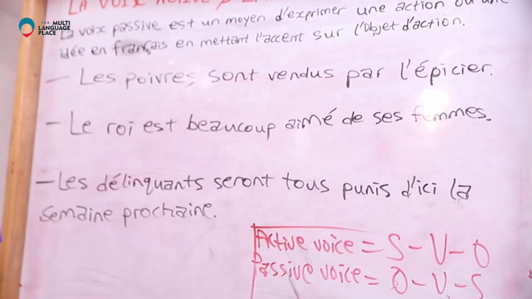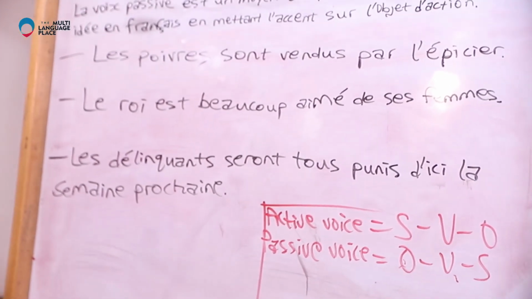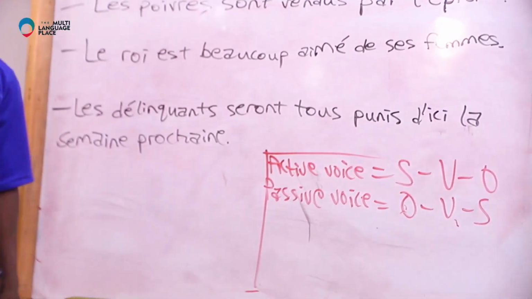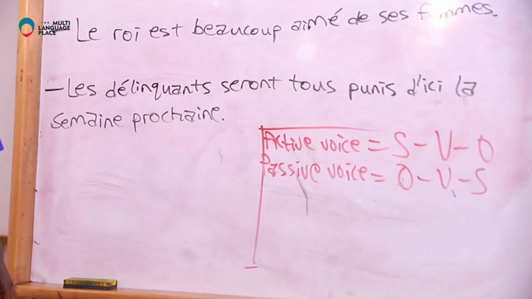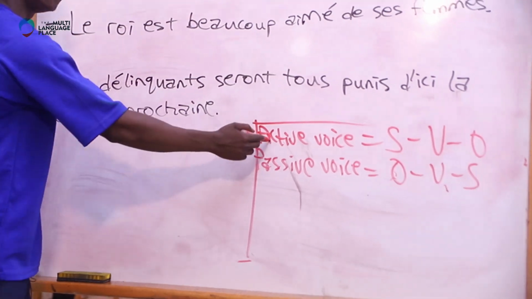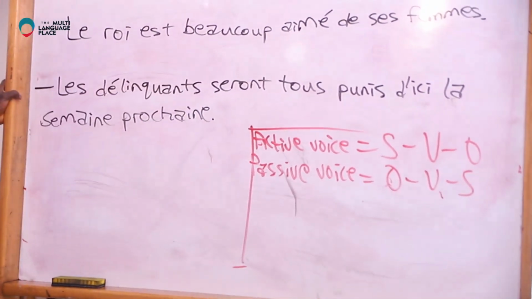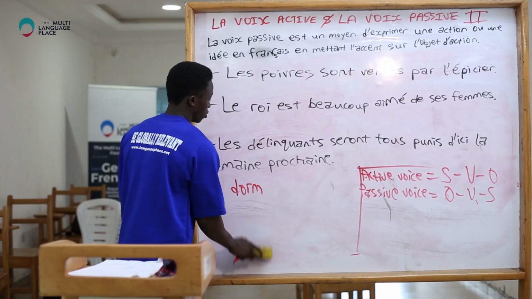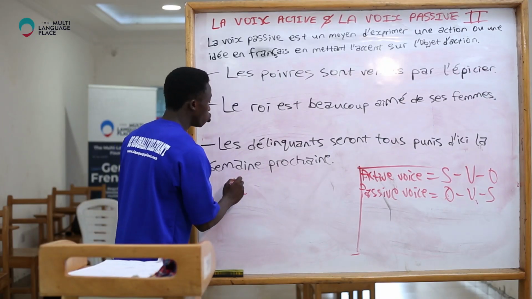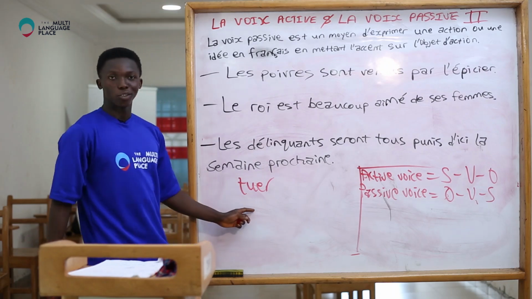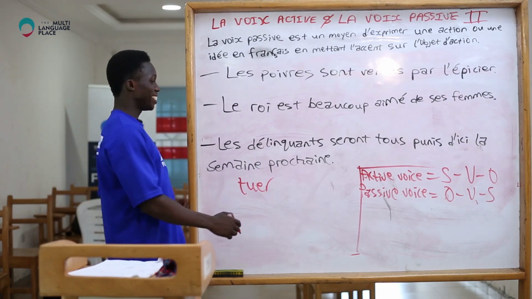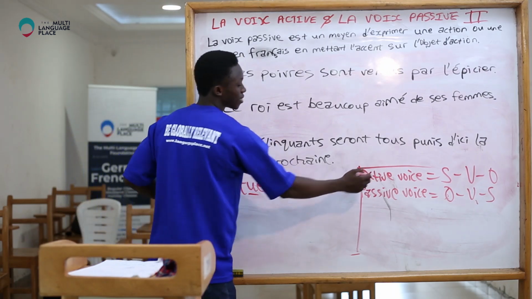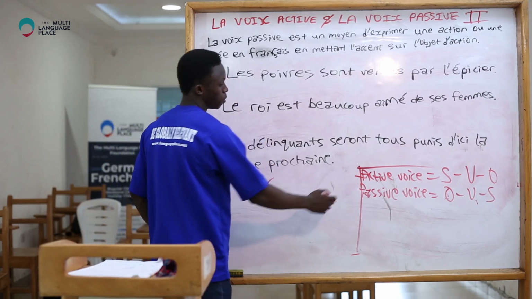The second thing to note is the verb used in the sentence. For example, if the verb used in active voice is dormir, or let's not use dormir, let's use tuer, which means to kill. If this verb is used in active voice, which verb will be used in passive voice?